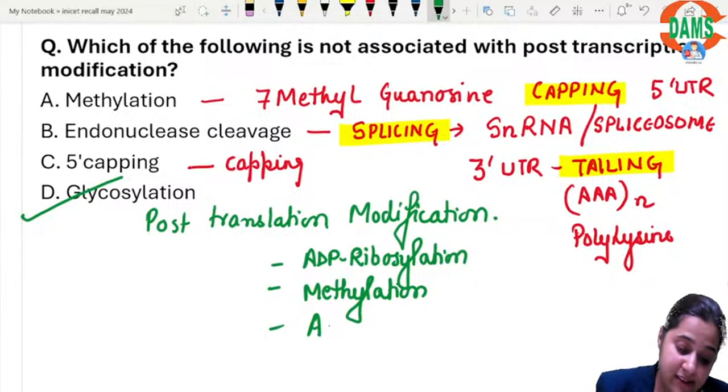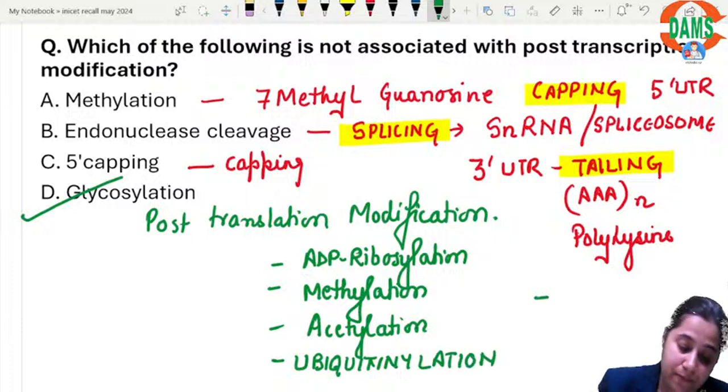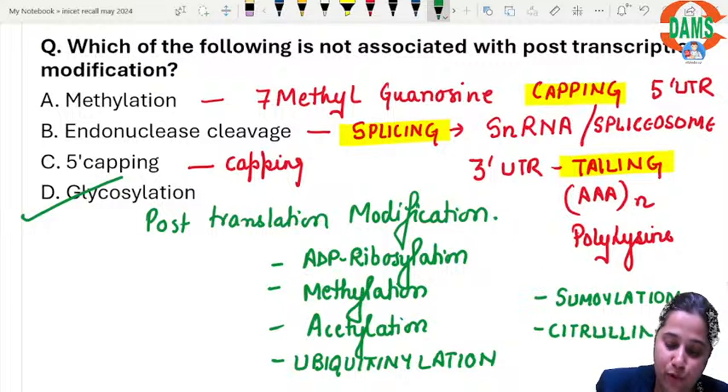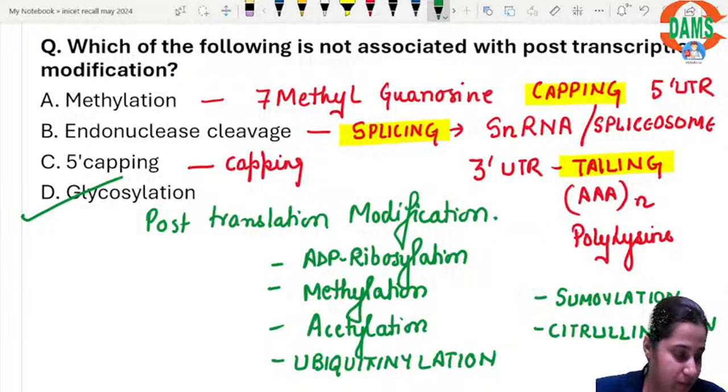Then acetylation, ubiquitinylation, addition of ubiquitin. It's a small protein designed for making the protein die. Then we have sumoylation, of course glycosylation, citrullination, addition of citrulline, addition of SUMO proteins. All these are protein modifications, hence they are post-translational modifications.